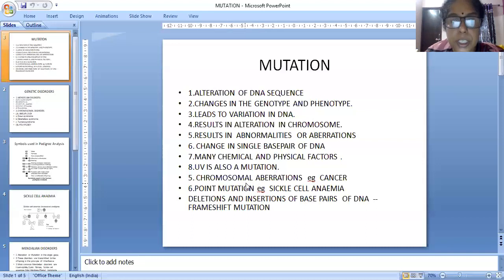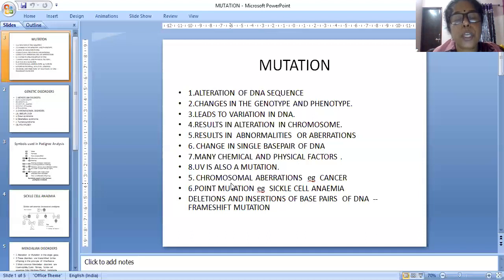When DNA fragments are changing, the DNA pattern is changing, the gene pattern is changing, no doubt the chromosome will be changed. When the chromosome is changing, some aberrations or abnormalities occur in the chromosome, and a serious disease can occur, that is cancer. One of the reasons of cancer is chromosomal aberration. Any abnormality or alteration in the chromosome can cause cancer.